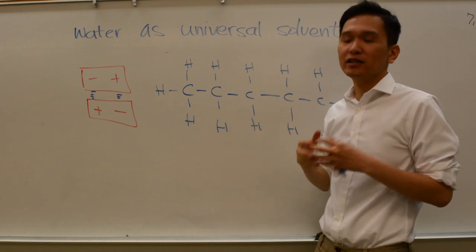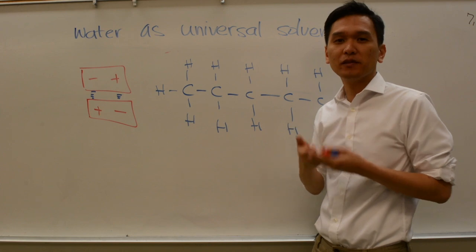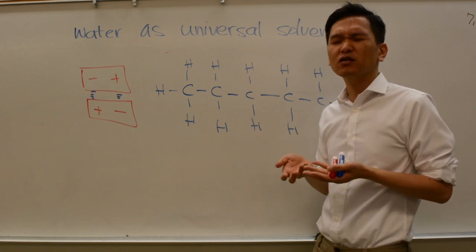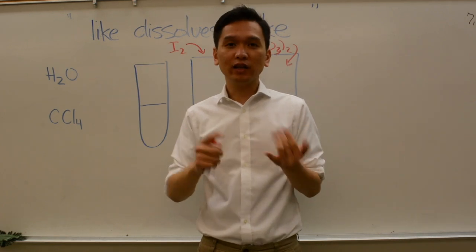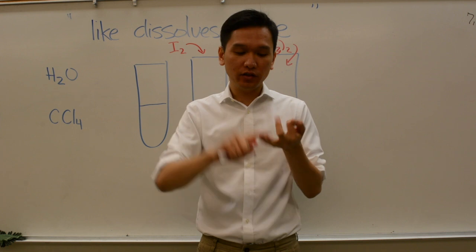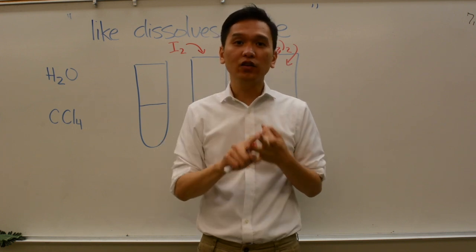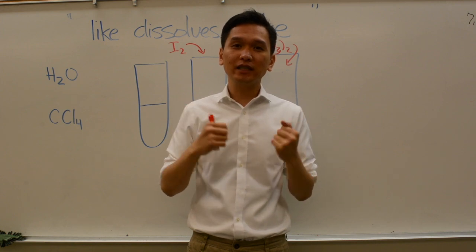So it's all about the intermolecular interactions, whether something will be solvated or not. We just saw that water can dissolve ionic compounds, water can dissolve polar molecules, but water cannot dissolve non-polar molecules. So let's see if we can apply this concept to a situation in the lab.